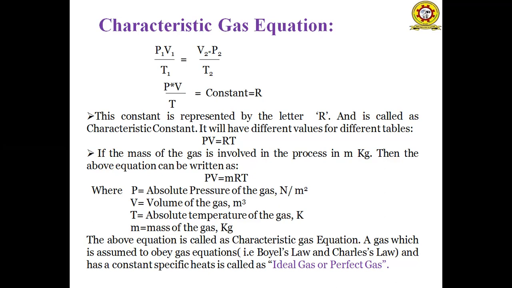The gas which is assumed to obey the gas equations, that is both Boyle's law and Charles law, and has a constant specific heat, is called an ideal perfect gas. Means the characteristic gas equation should obey both the two laws, Boyle's and Charles law, by keeping the specific heats constant. So that gas is known as an ideal perfect gas.